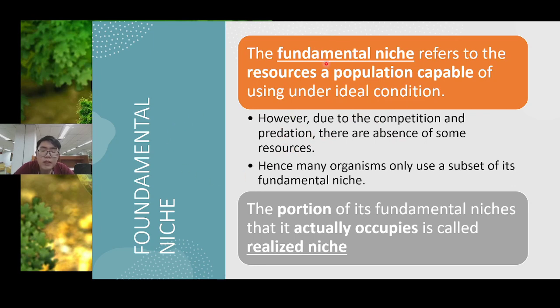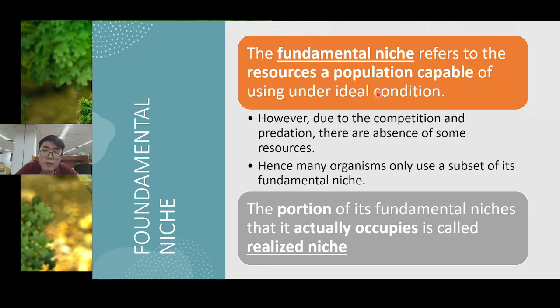So many organisms only use a subset of their fundamental niche. This means that many organisms just use a portion of this ideal condition only, and will not use all of the ideal condition.